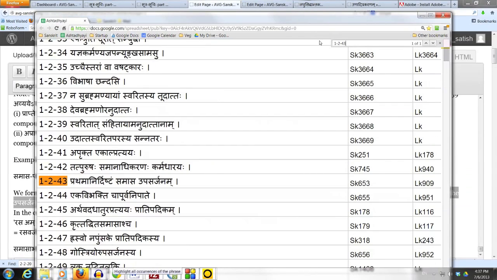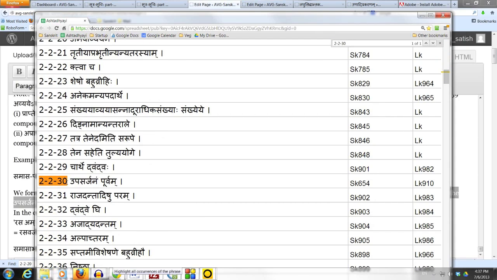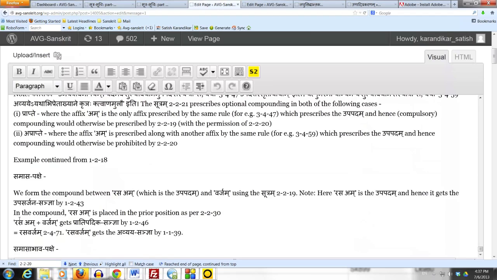In the compound, rasa is placed in the prior position as per 2.2.30, upasarjanam purvam, and rasa plus varjam gets the pratipadika sanya by krit taddhita samasascha, because you have formed a compound. And therefore by 2.4.71 supo dhatu pratipadikayoh, the sup affix which is inside the pratipadikam takes the luk elision, and we get rasavarjam as the form.